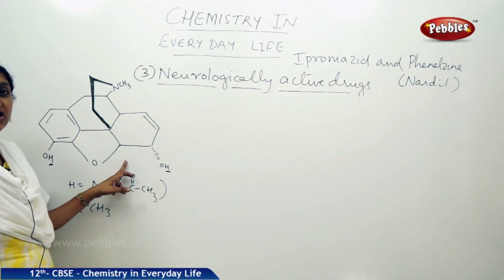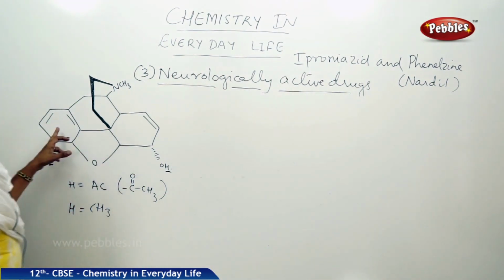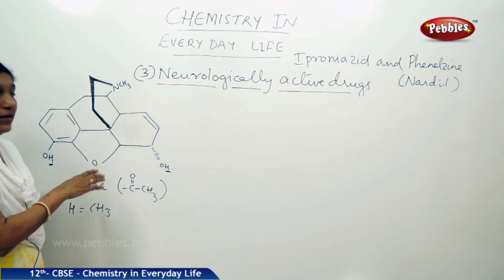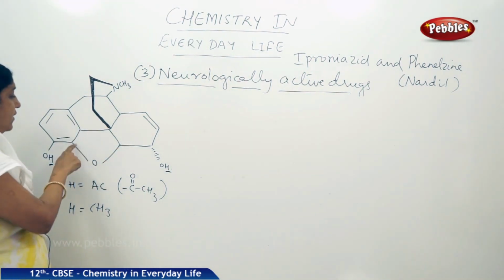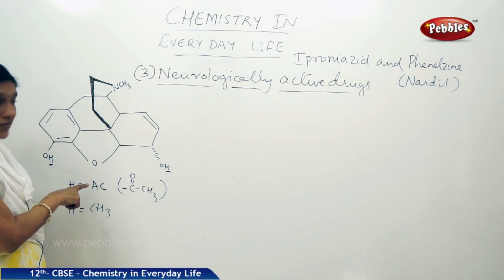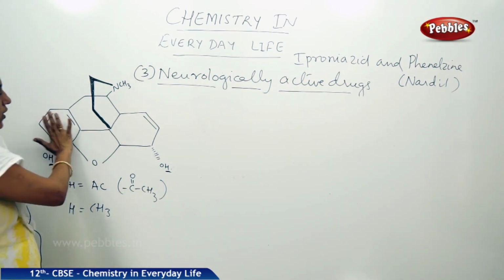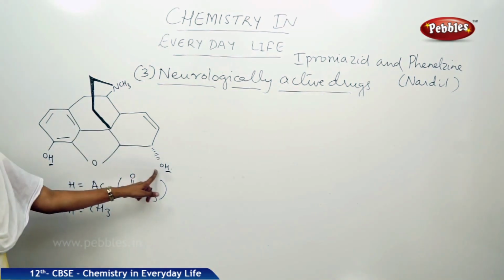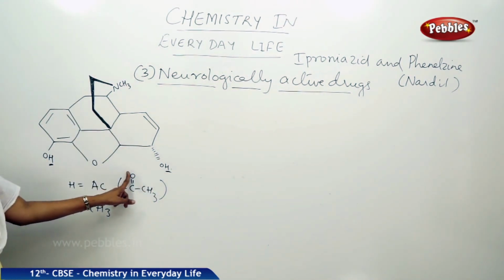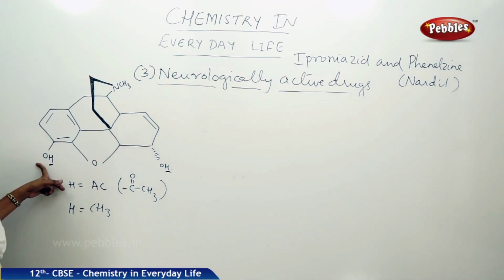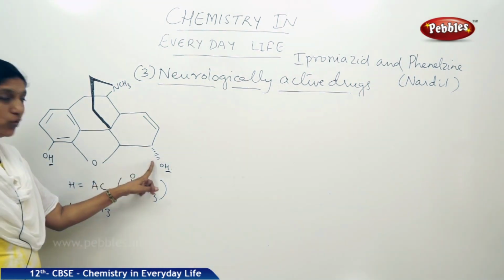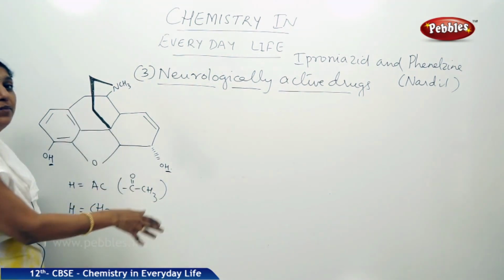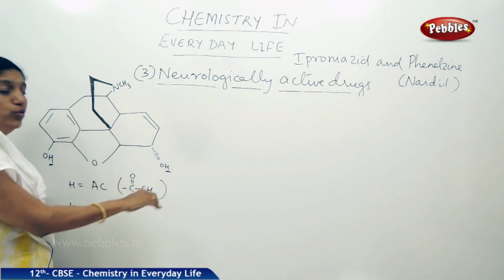Now look at the structure of morphine. Morphine has 4 rings in its structure. 3 are 6-membered rings and 1 is a 5-membered ring containing oxygen, right. And all the rings are lying in a single plane. There are 2 OH groups on either side like this. This OH group lies in the plane of the board, whereas this OH group goes into the board. So it is in another plane which is going into the board.